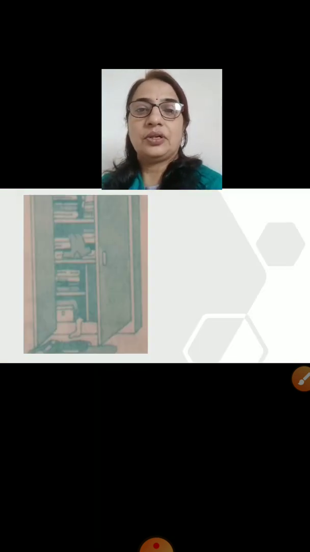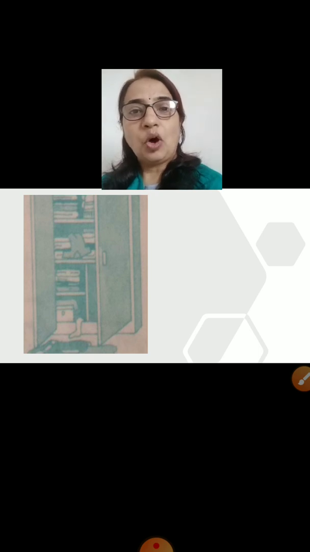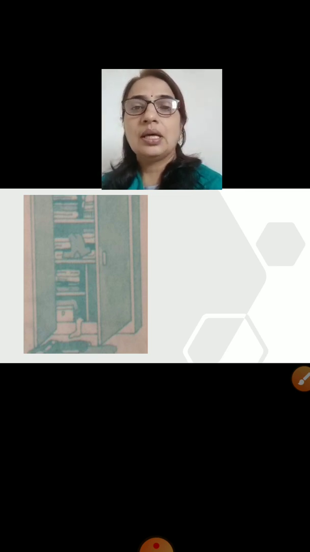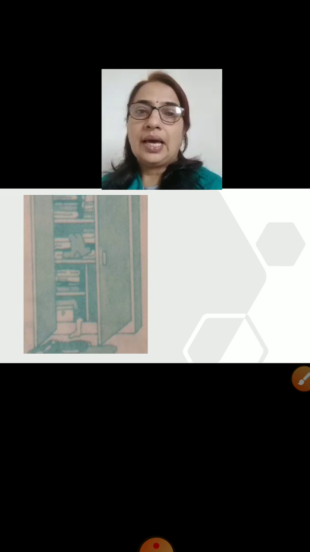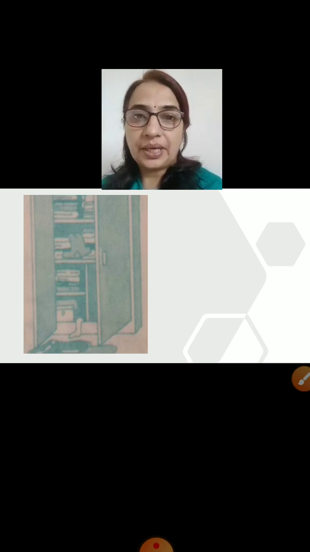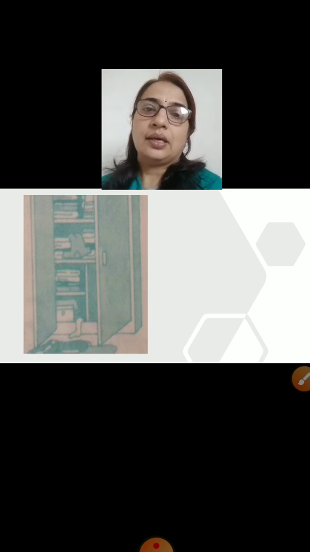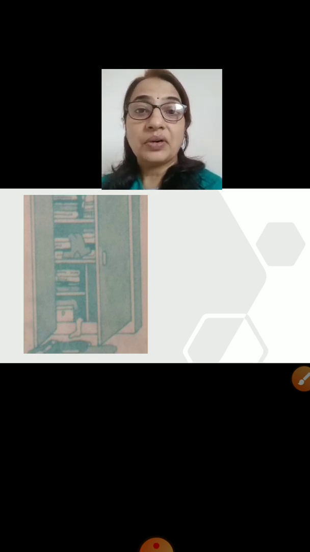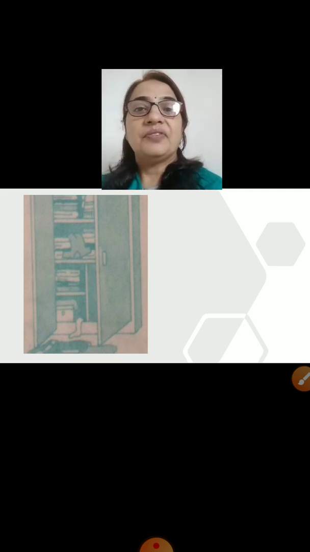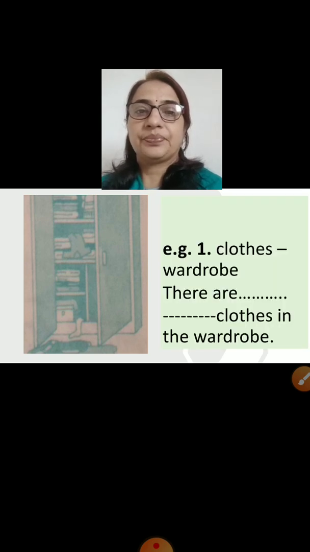The first one is done for us, children. Now observe the picture. All these questions are based on the picture. The pictures are given in the book. You have to observe the picture carefully, and based on that picture we have to write the answer correctly using the words not enough, too many and too much. We have given the clue words also based on that picture. With the help of those clue words we have to fill in the blanks. Let's see the first example.